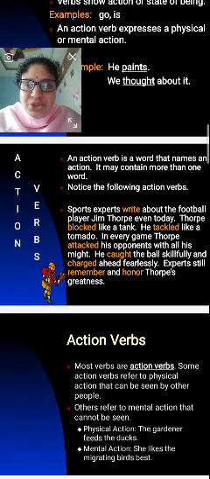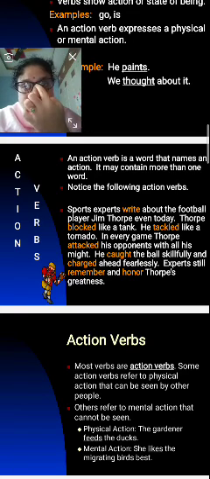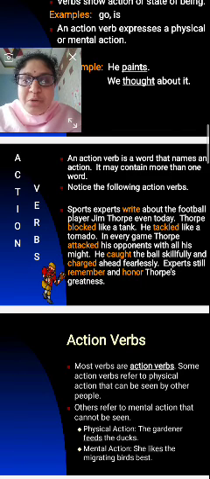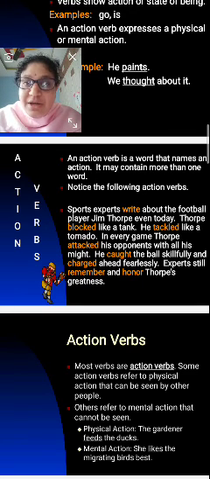Next, action verbs. First of all, we are going to see the action verbs. What are the action verbs and what is the action? An action verb is a word that names an action. It may contain more than one word. So an action verb is a word that gives a name to that action.